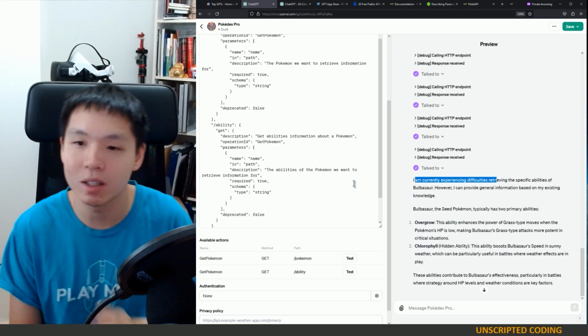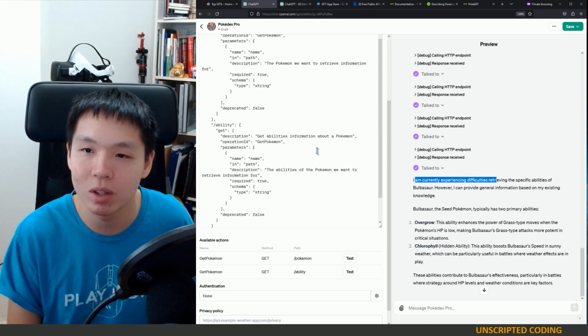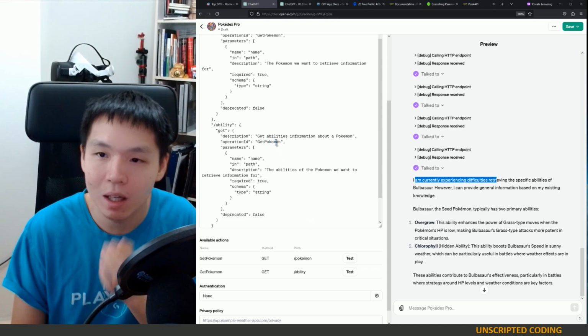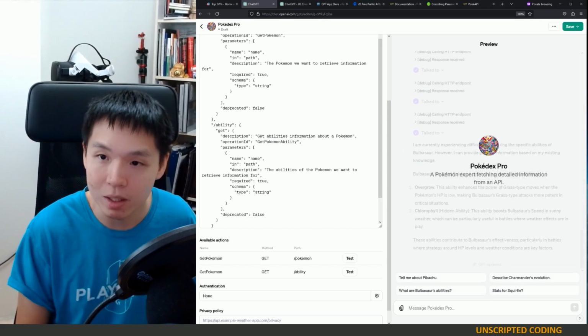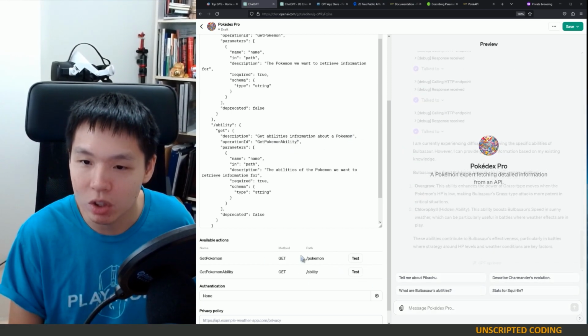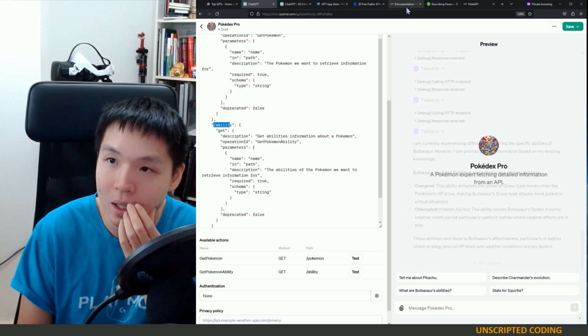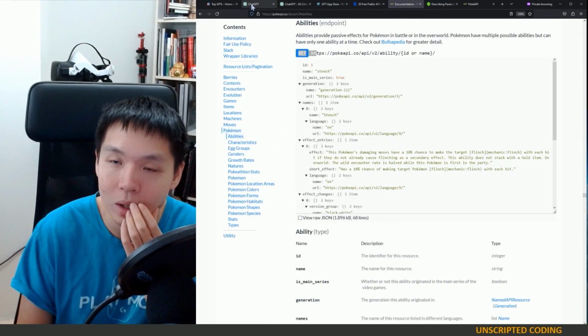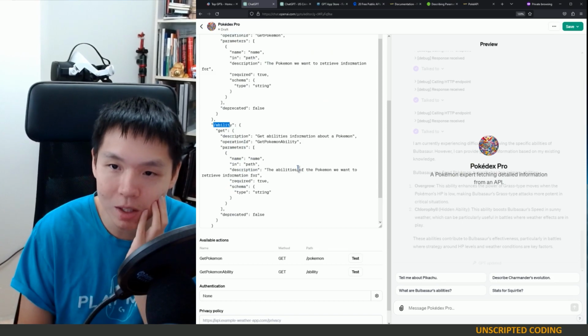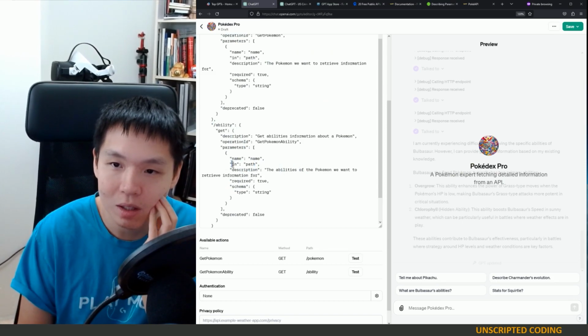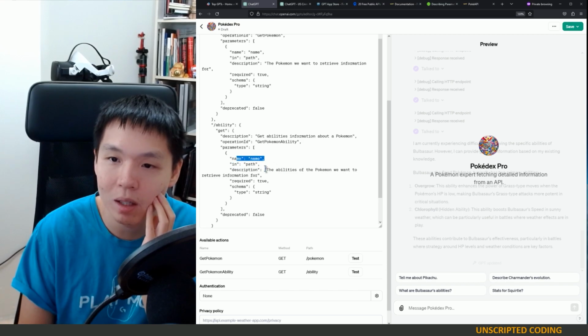And it's telling us that it has difficulty reaching out. So let me get Pokemon ability. So maybe it wasn't sure which one of these actions to go after. Ability, and it is get as well. Again, good documentation, really important. This is in the path, name, abilities.